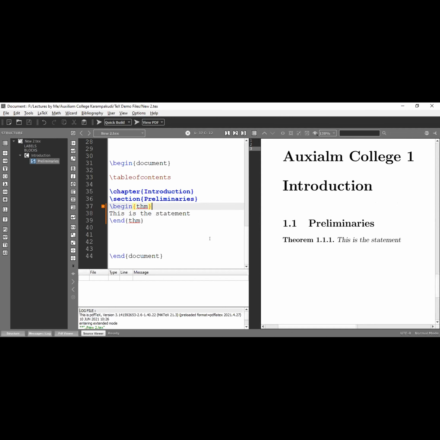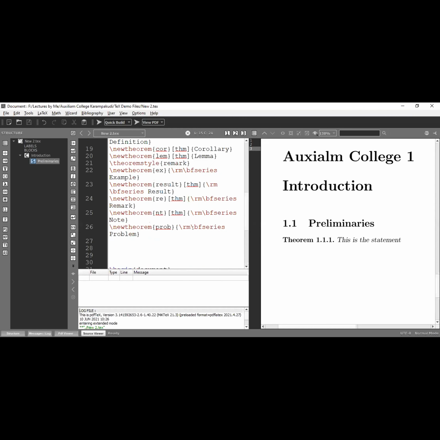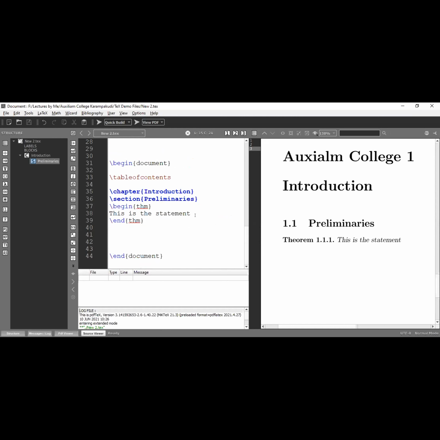Now I am going to explain one by one with our definition. Just consider this line: newtheoremstyle thm baseline skip. The first baseline skip denotes the space above the theorem, the second one is the space after the theorem. The third one is slanted shape, that means italic shape, the body of the content. This is the statement.